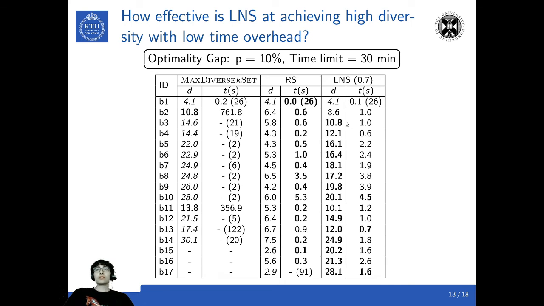Our algorithm generates highly diverse solutions compared to random search, whereas the time overhead is still below 5 seconds. So we can conclude that our algorithm is a promising approach for generating highly diverse solutions with low overhead.